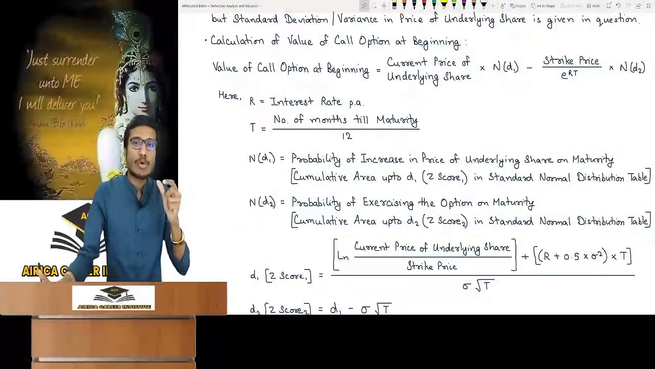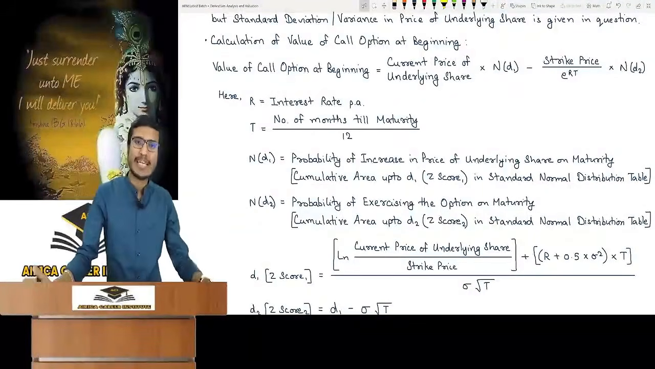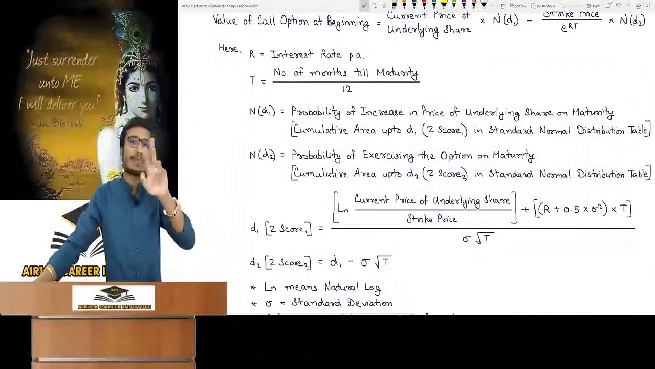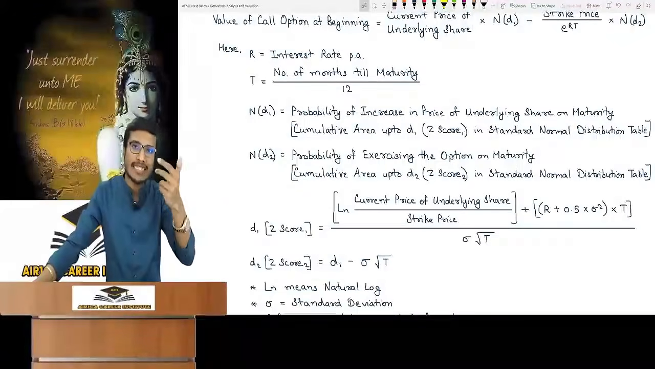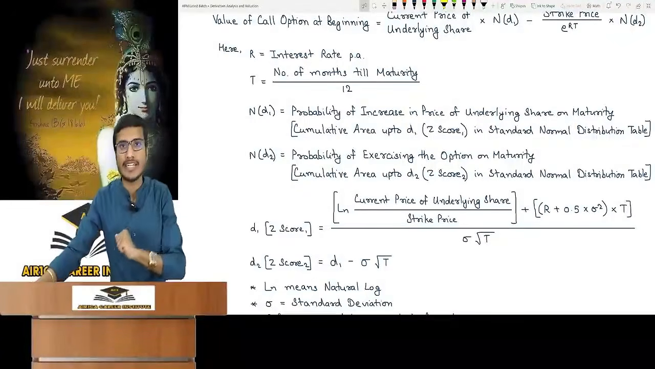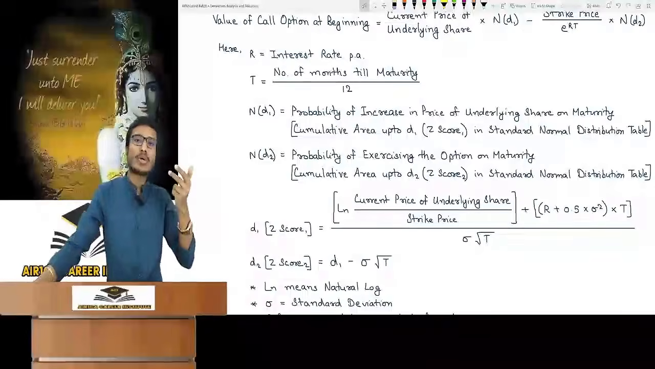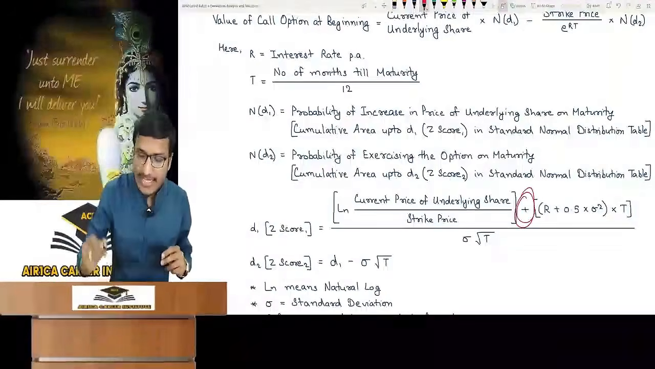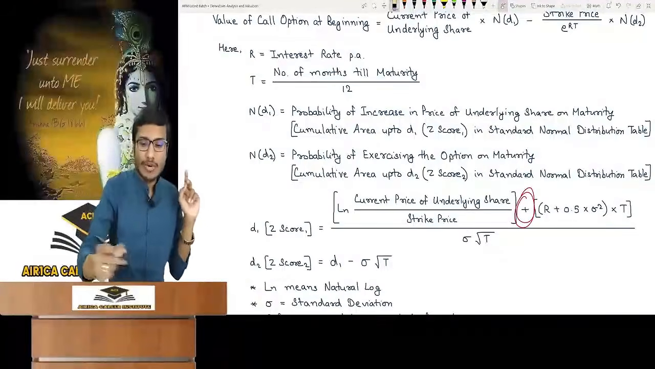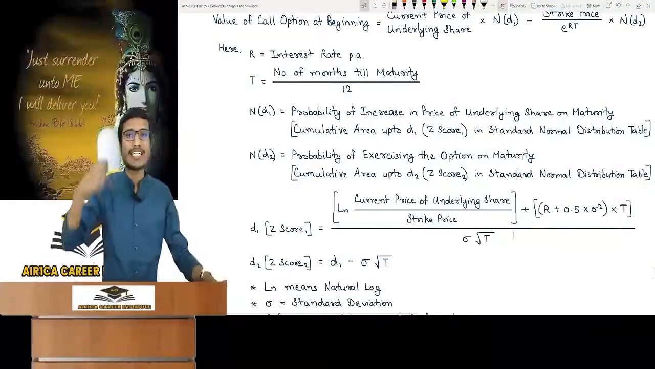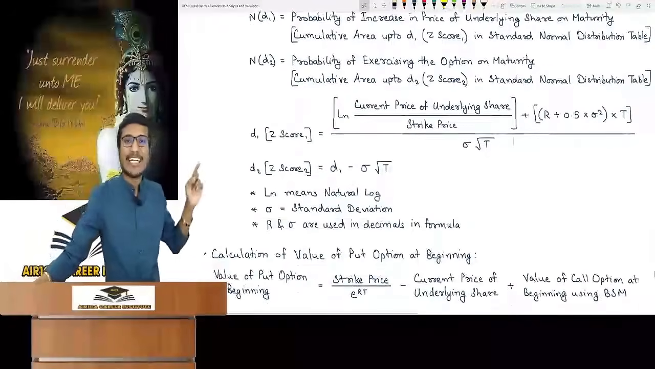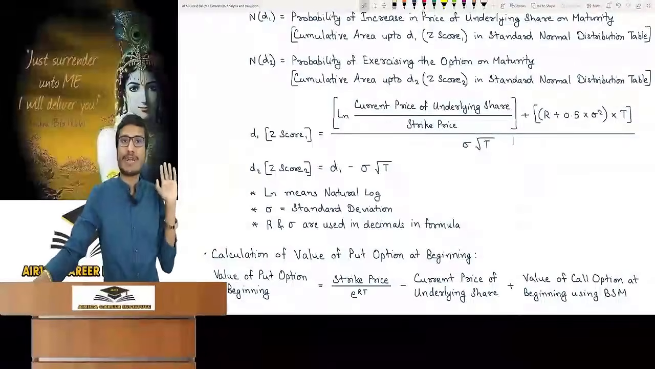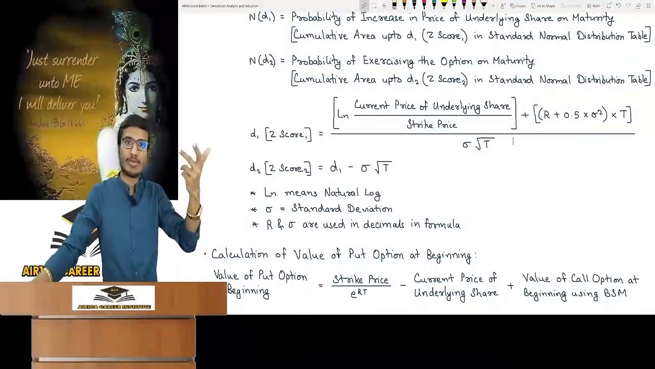So we have to find the z-score, which we are calling d1. Let's first find d1, z-score 1. Formula of z-score 1: natural log of current price of the underlying share divided by strike price, plus interest rate plus half of variance, into T, divided by standard deviation under root T. What is z-score 2? Same formula. Just remember one thing, you see plus here, just put minus in place of this, and that is the formula for d2. But there is a shortcut for this. From d1, subtract standard deviation under root T, that means subtract the denominator of d1, and you will get z-score 2.